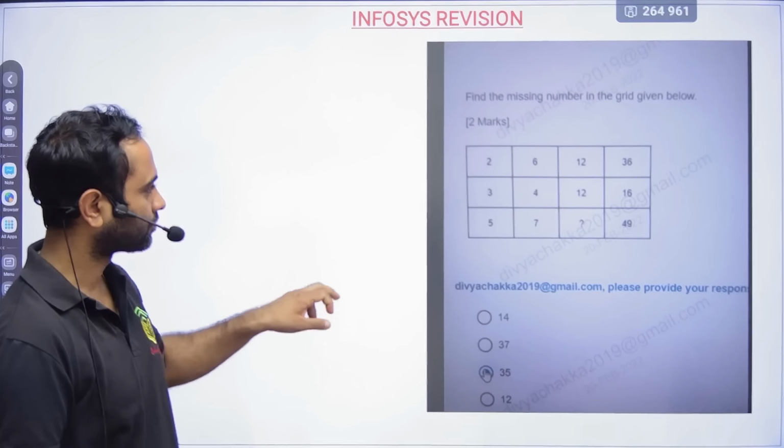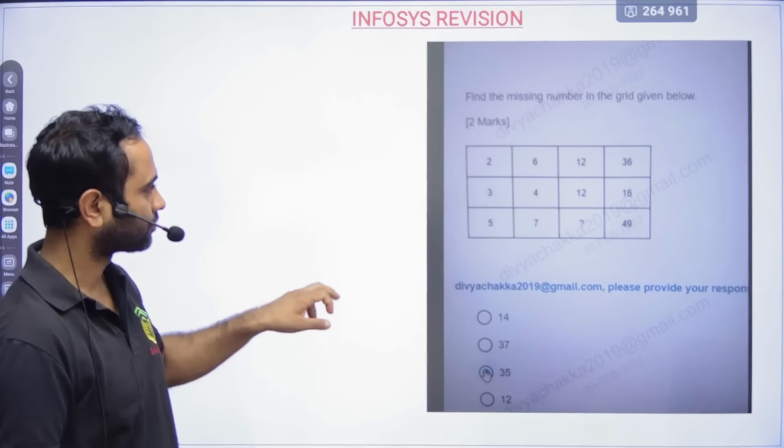Okay, next. So here 2, 5, 5, 6, 12, 4, 7, 6. So here 2 into 5 is 10 minus 5. I multiplied this and then divided by 2. So 10 minus 5 is 5.